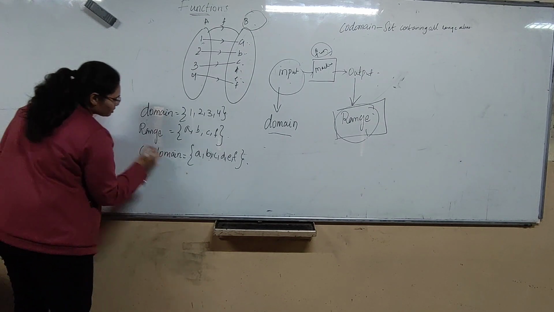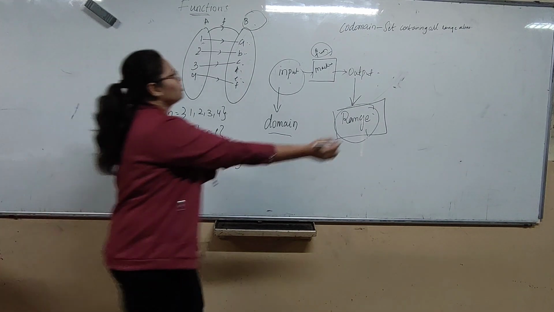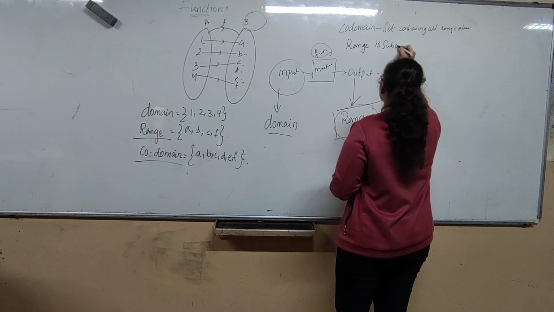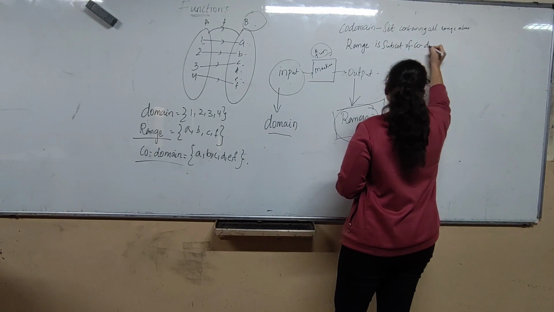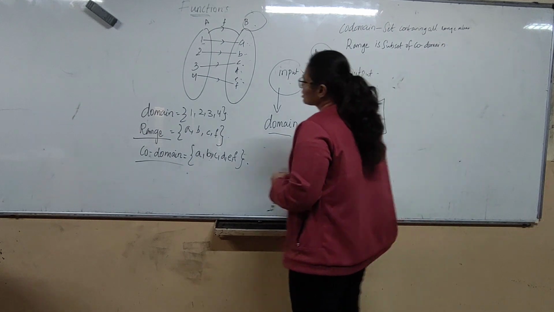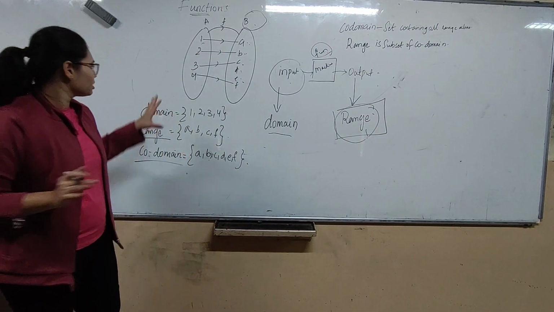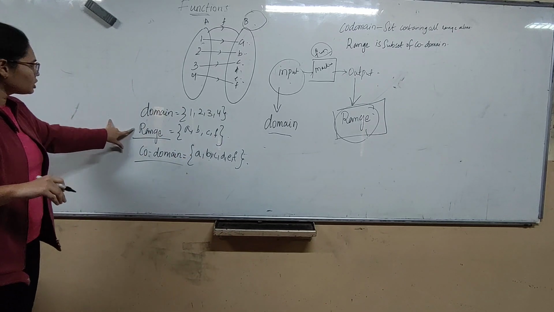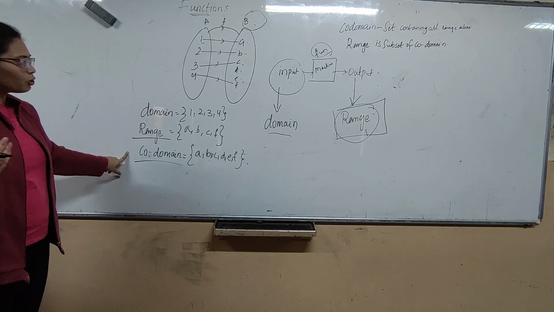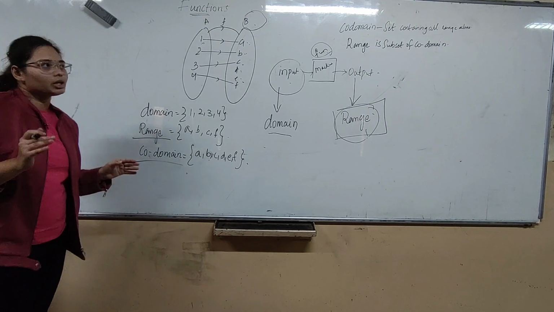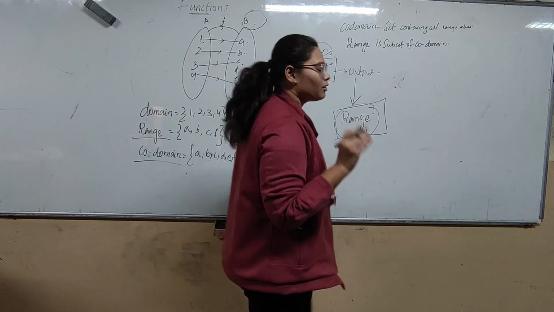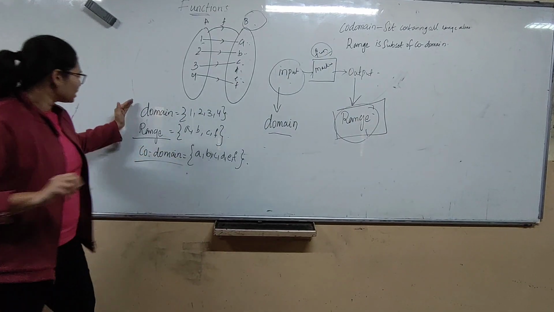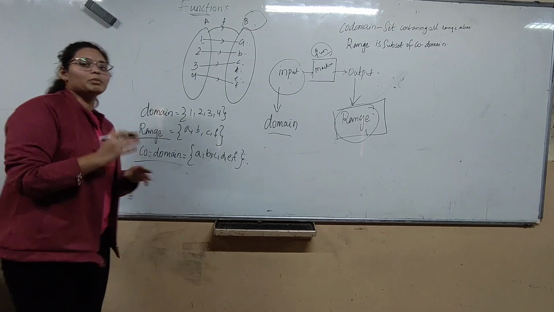And see that range is always a subset of codomain. So first let's revise these three points. What is domain? All the inputs of the function. Range, all the outputs of the function. Whereas codomain is a set containing all range values. Now we have understood the difference between domain, range and codomain. In this topic, domain and range, we will be discussing many problems further.